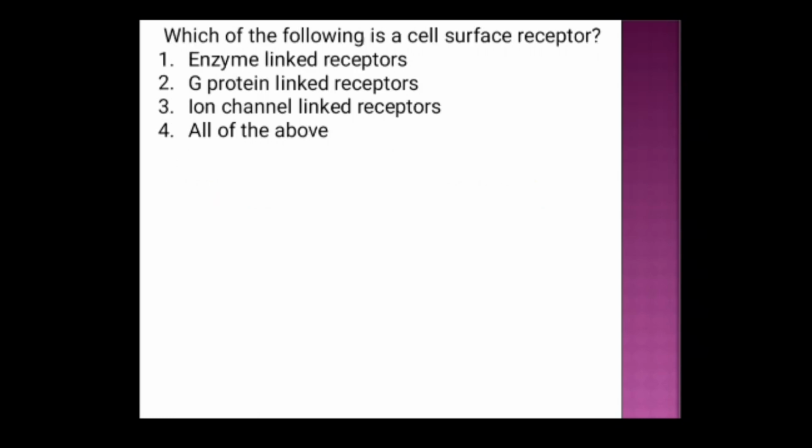Next question. Which of the following is a cell surface receptor? Option 1 enzyme linked receptor, option 2 G protein coupled receptor, option 3 ion channel linked receptor, option 4 all of the above. And the correct answer is all of the above. That is, enzyme linked receptors, G protein linked receptors, and ion channel linked receptors are all cell surface receptors.